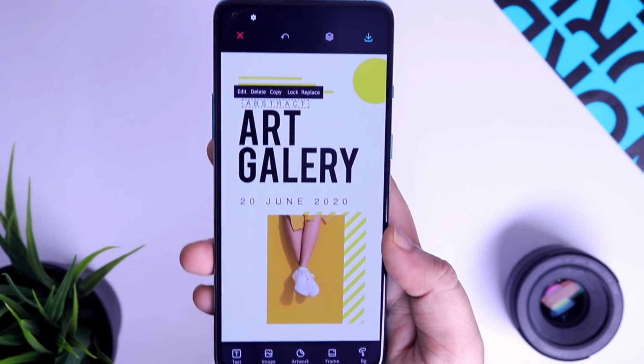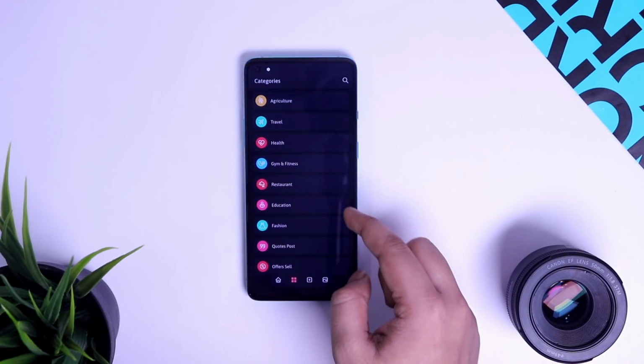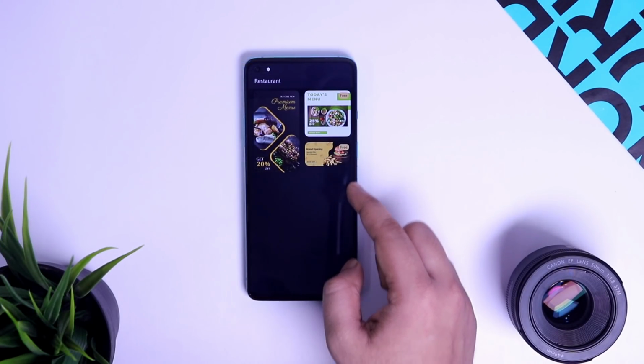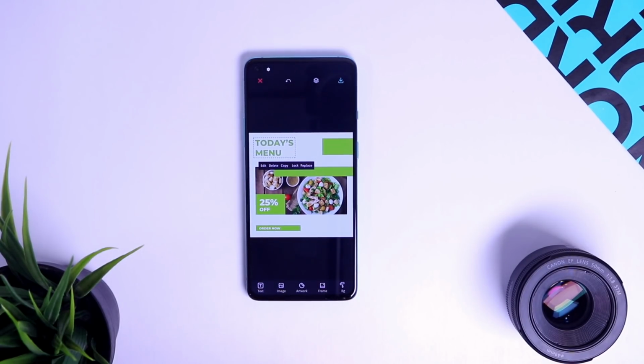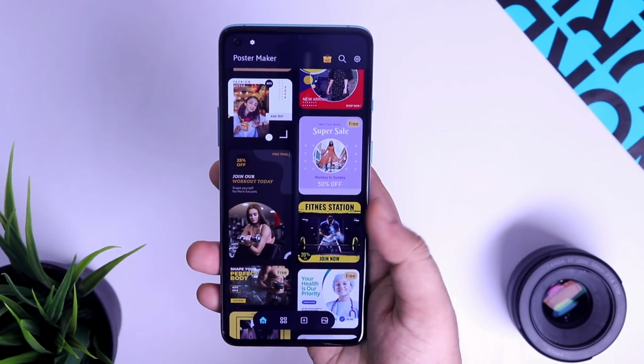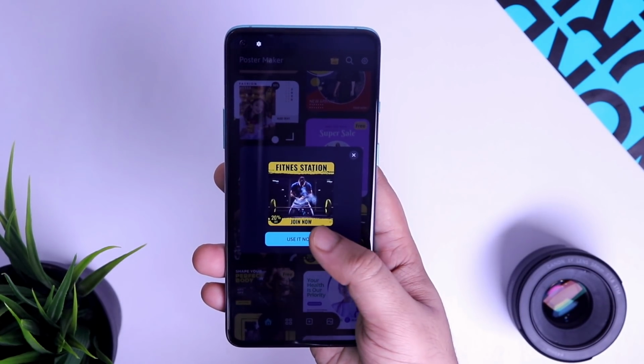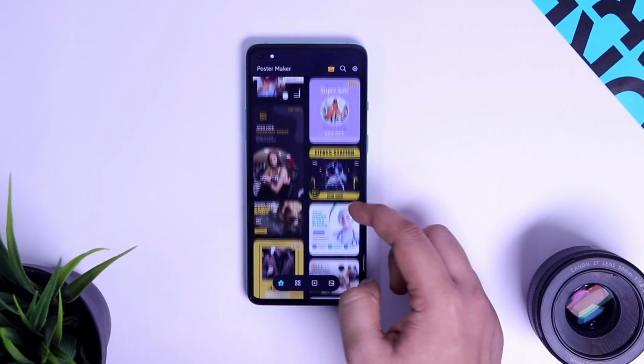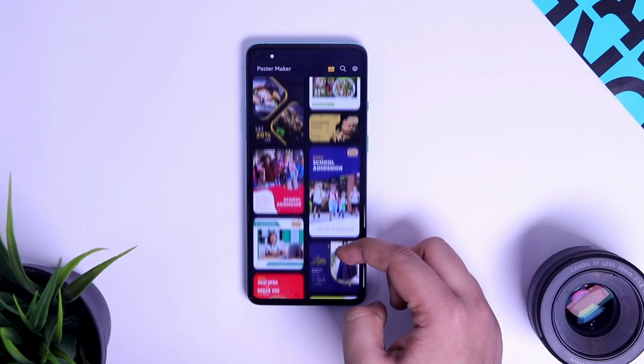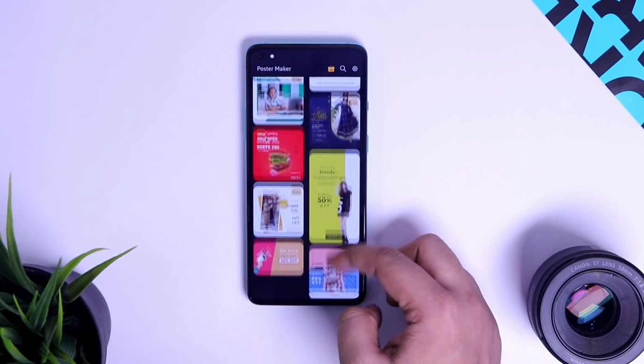Other than this, it also offers different categories to choose from, and even you can create your own poster from scratch. There are tons of free templates available, but to make use of the premium ones, you need to watch an ad to collect free coins. So if you're into content creation, or if you're looking for a way to promote your business online, then you should definitely try out this application. It is totally free in the Play Store.